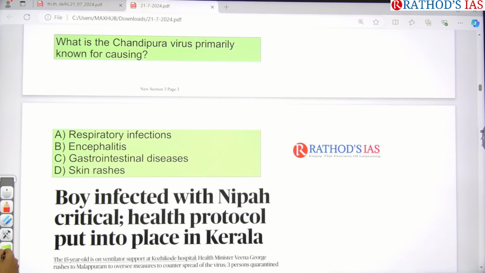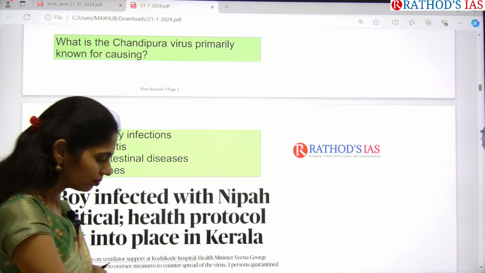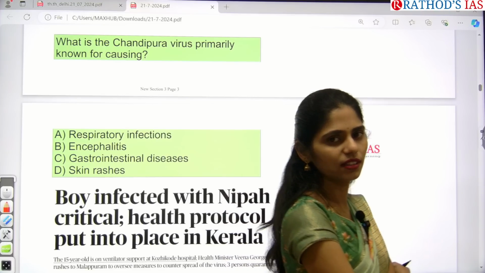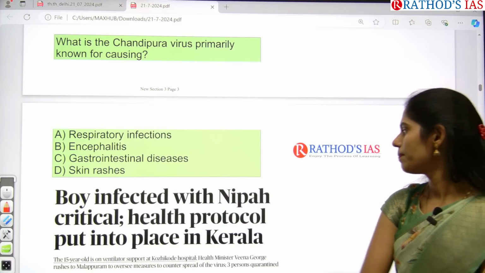See this question. What is this Chandipura virus primarily known for causing? Respiratory infections, encephalitis, gastrointestinal disease, or skin rashes. So tell me the answer. Yes, what is the correct answer? Give me in the comment box.